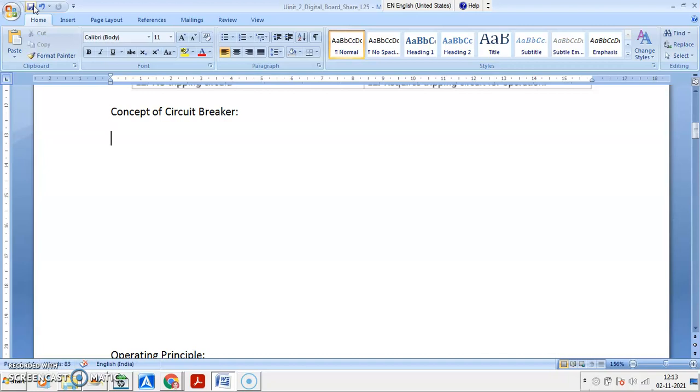Earlier we were having the fuse, normally used for the isolation purpose, and later on the fuse along with switch, that we called a switch fuse unit. So earlier we were having the operation only with fuse, then we had the switch fuse unit.